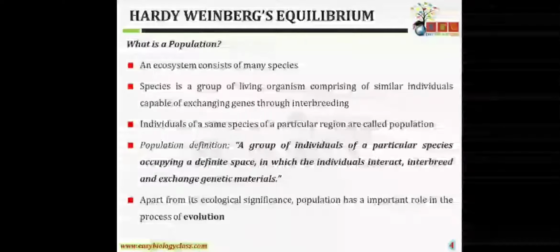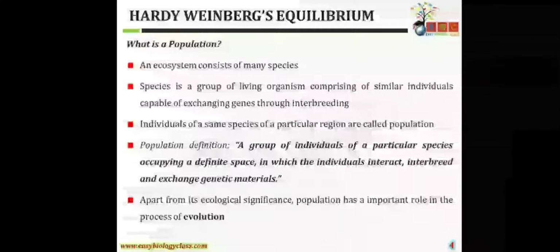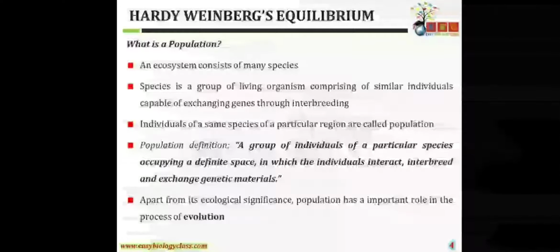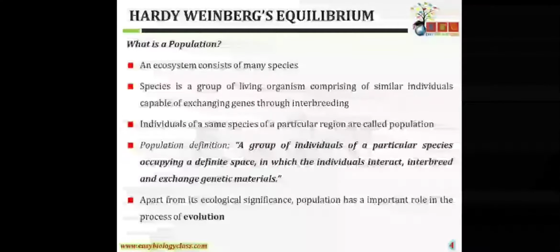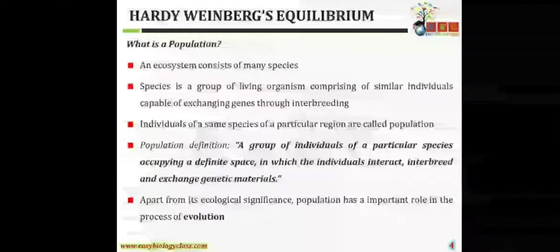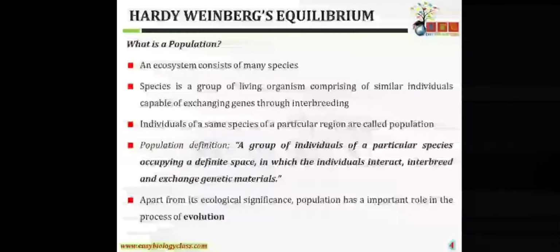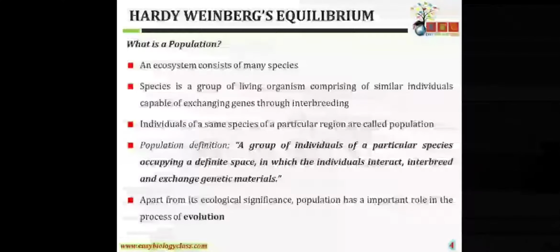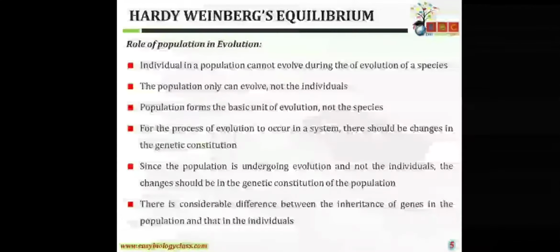That is exactly what I was just talking about, that the population has a major role in defining evolution, because all of us as individuals collectively sum up to make a population. But we as individuals do not evolve. A population evolves. This seems a little confusing, but we'll see in upcoming slides why and how the population has an important role in the process of evolution.